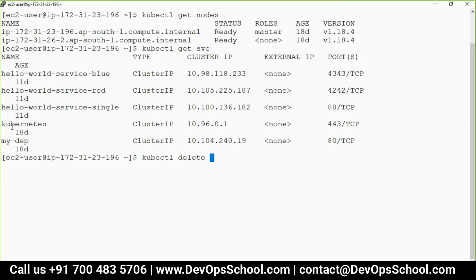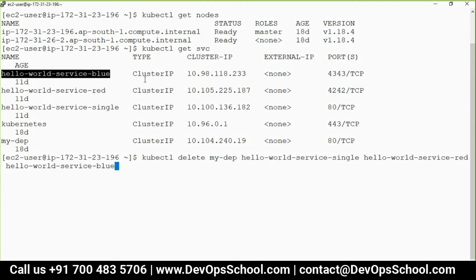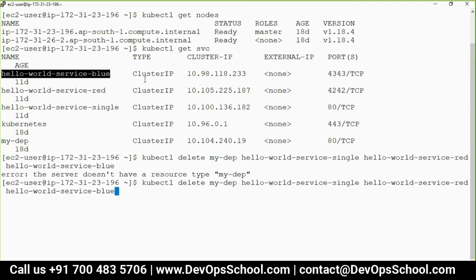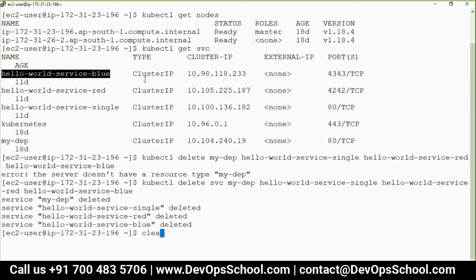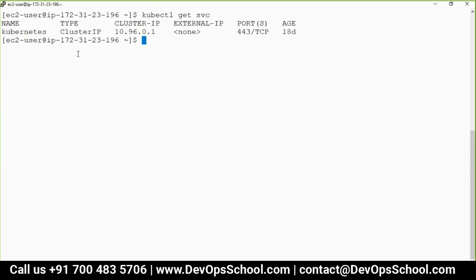the existing services. Don't delete this service, guys. Don't delete it. I'll delete this service, this service, this service, this service. All these services are older ones. Okay. The command is wrong. Delete svc. So I cleaned up all these svc. Now whenever you get svc, you'll find something like that.